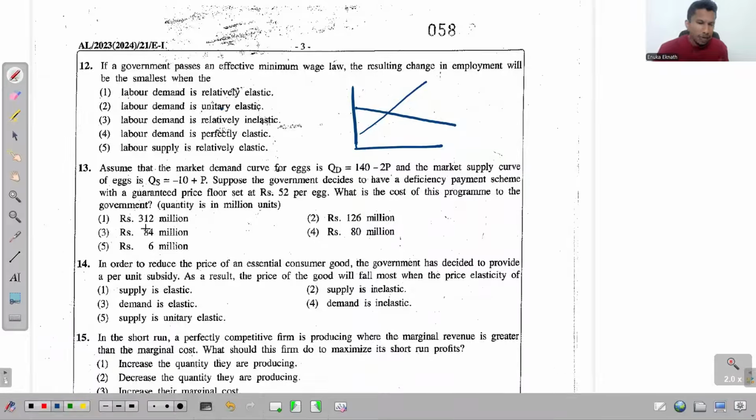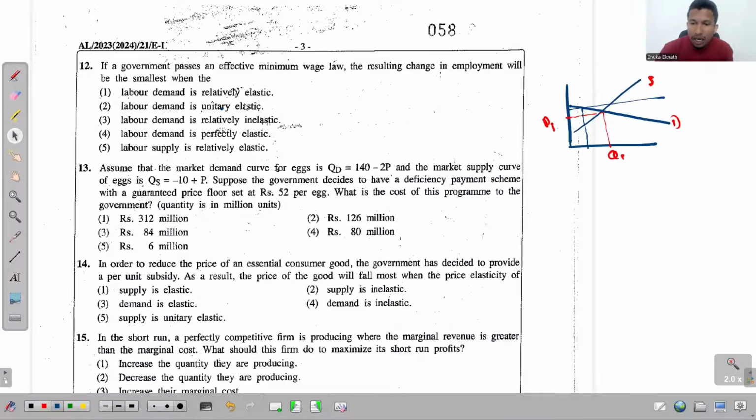Let's imagine a situation like this. This is the market price, this is the demand for labor, and this is the supply of labor. This is the initial market price, or initial wage, and this is the number of labor hours, right? Imagine that the government imposes a minimum wage law. Say we impose a minimum wage at a range like this. So this is the demand for labor. See, demand for labor decreases. Quantity demanded of labor is a really lower value.